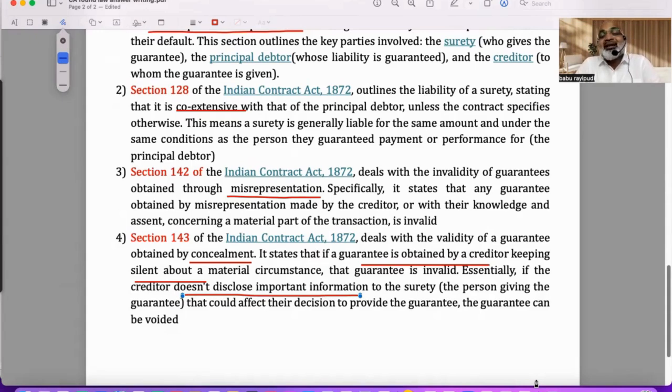So your creditor has the duty to speak because it's a financial transaction, and he maintained silence, he did not speak. That also indicates misrepresentation. So the surety was brought into the contract like a scapegoat without giving information or giving wrong information. The guarantee given by him becomes invalid, hence he is not liable. That's it.